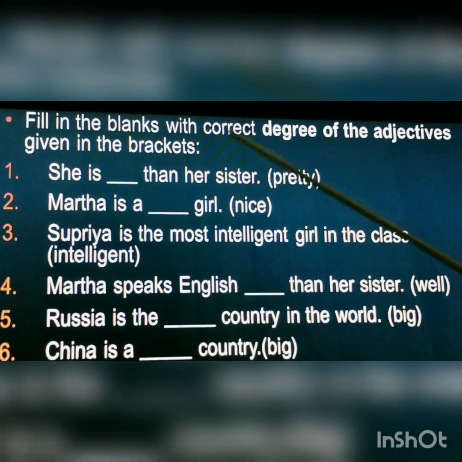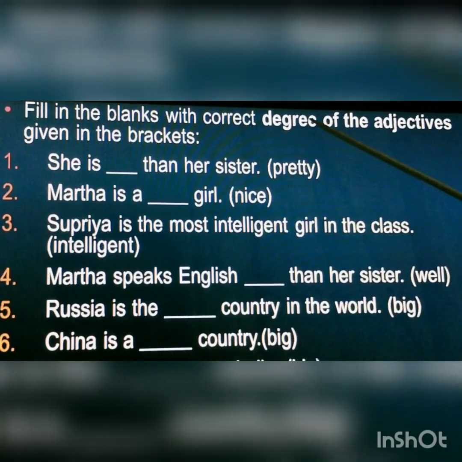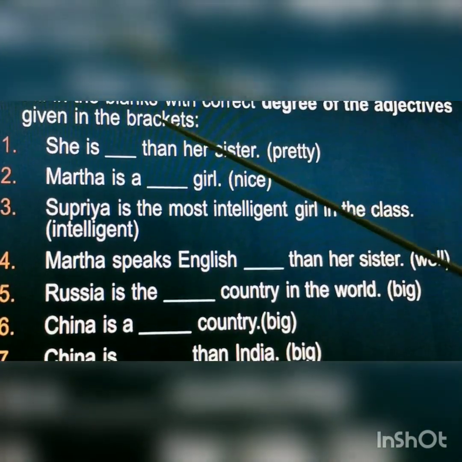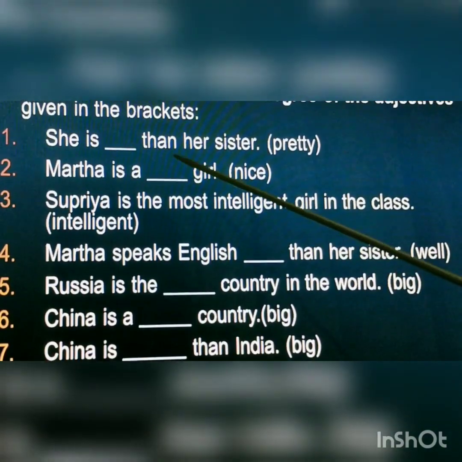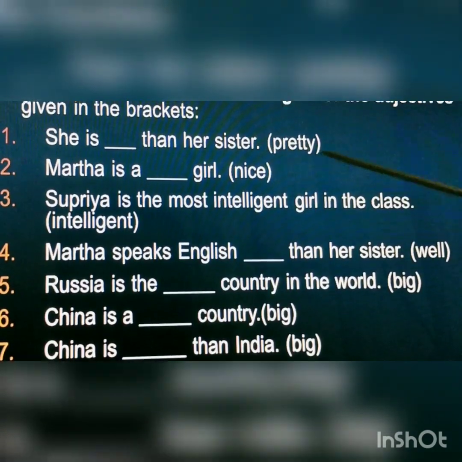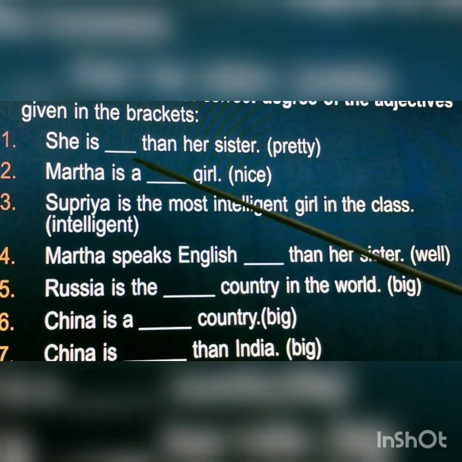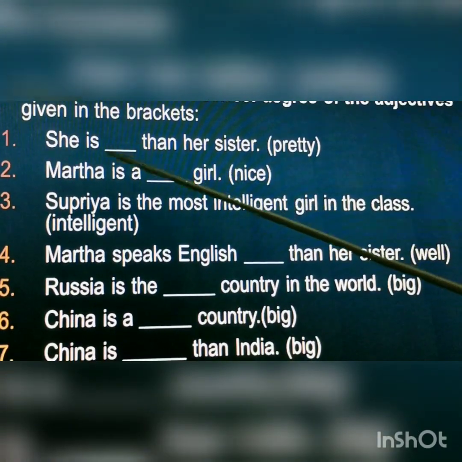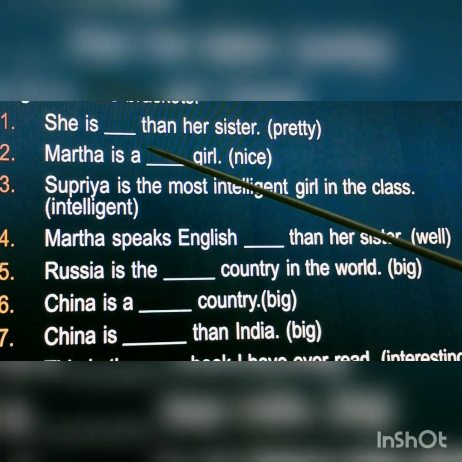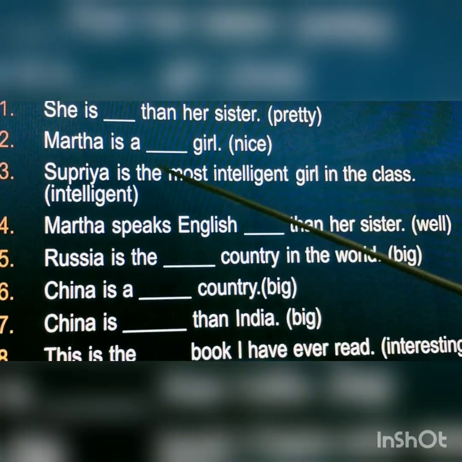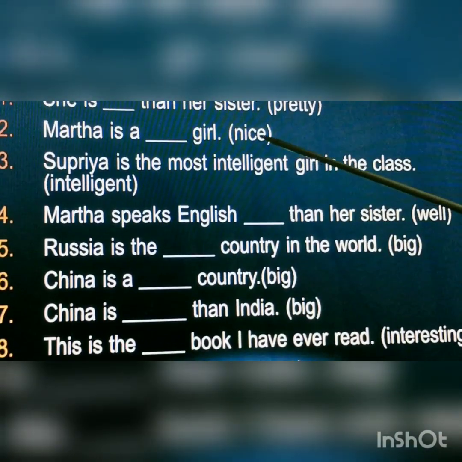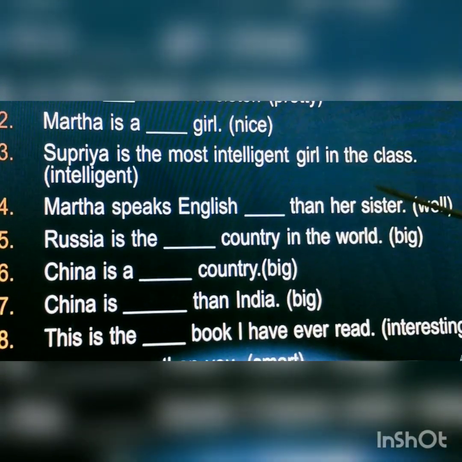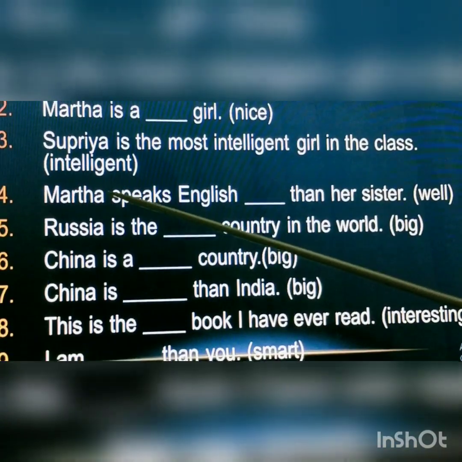Now there is homework for you. Fill in the blanks with the correct degree of adjectives given in the brackets. First one, she is dash than her sister, pretty. Here the answer will be prettier. Now the rest you have to do. Martha is a dash girl, in brackets nice. Third one, Supriya is the most intelligent girl in the class, in brackets intelligent.